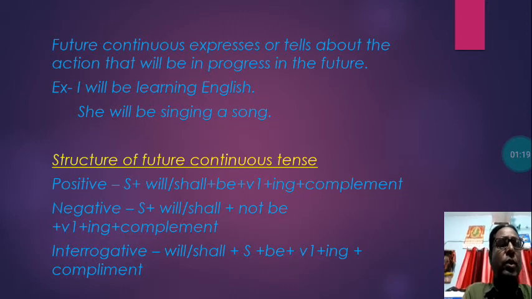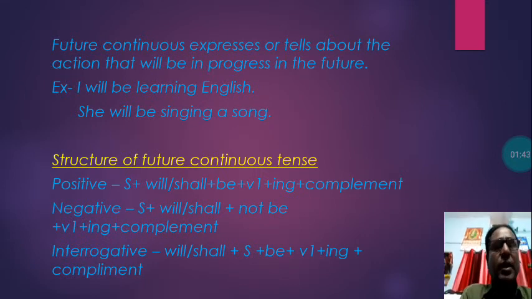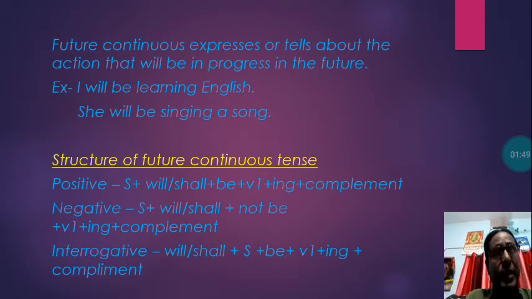First, let's know how you will identify future continuous tense. What is its specific feature? Future continuous expresses or tells about the action that will be in progress, meaning that will be continuous, that will be going on in the future, and so it is called future continuous tense. It tells about any work that will be in progress in the future.